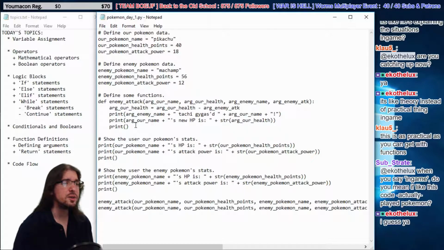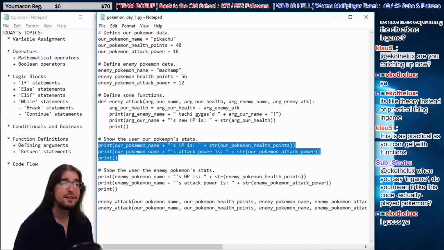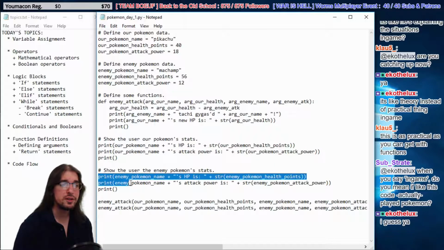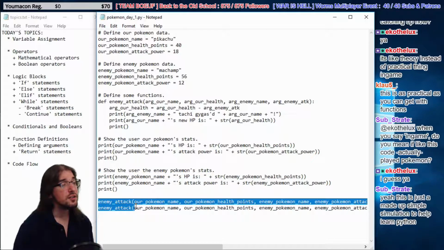Then the next thing we do is we show the user our Pokemon stats, right? We print off all of our Pikachu stats and Machamp stats. Here's Pikachu's stats right here, printing it off for the user to see on their side. Then we're printing off the enemy Pokemon stats right here. We're showing the user how strong Machamp is. And then here we actually run our function twice. So the enemy attacks twice.